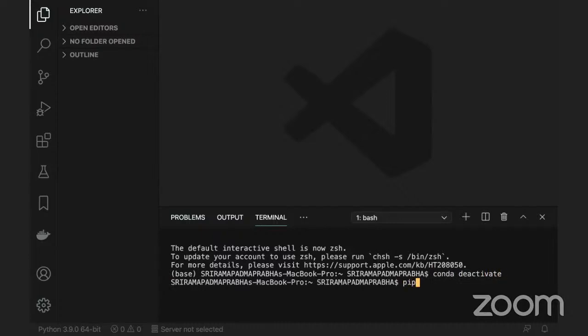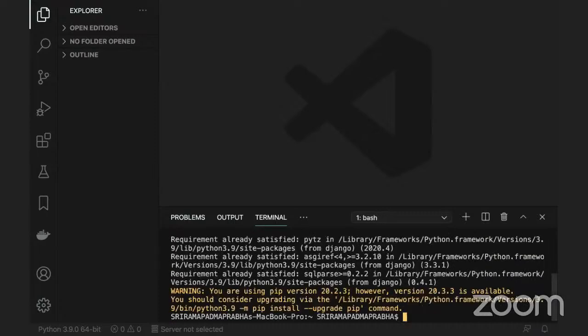Now I'm going to install Django. Since there are two versions of Python in my local, I'm going to use the pip command to install Django. So we'll install Django here: pip3 install Django. When I press enter, we'll see whether any latest version is already installed in my local. Maybe the first time you are installing, it may take some time.